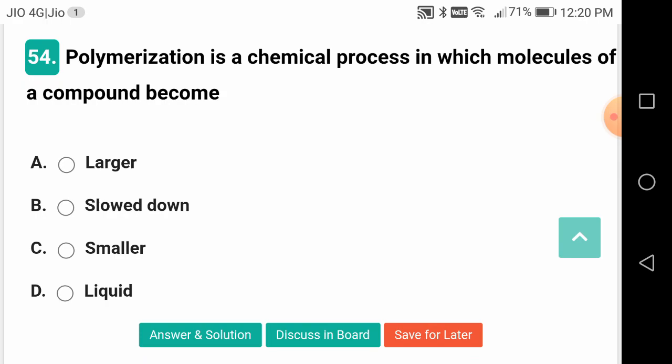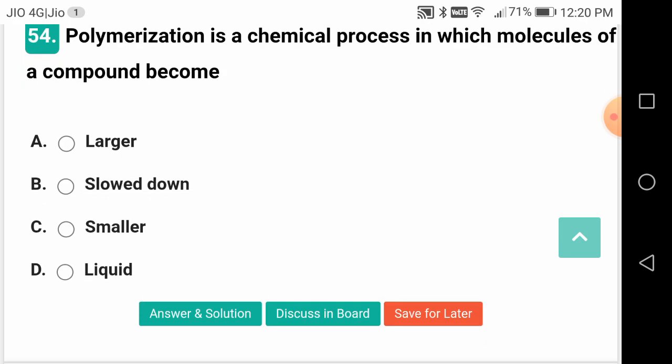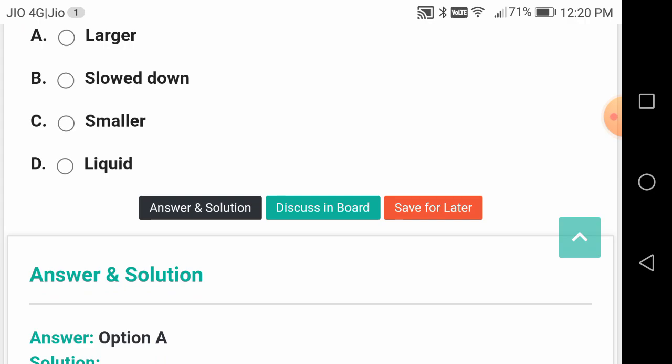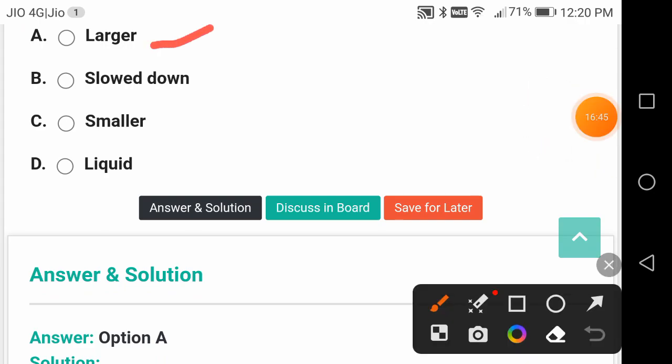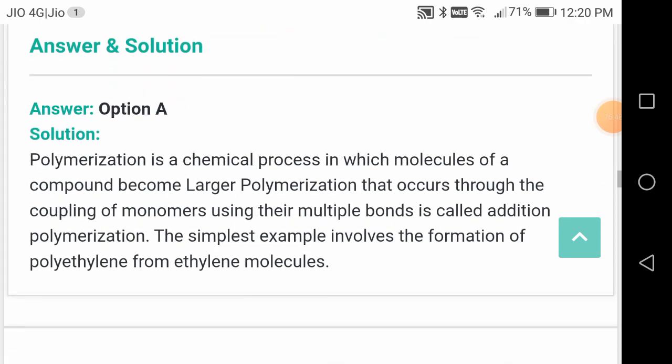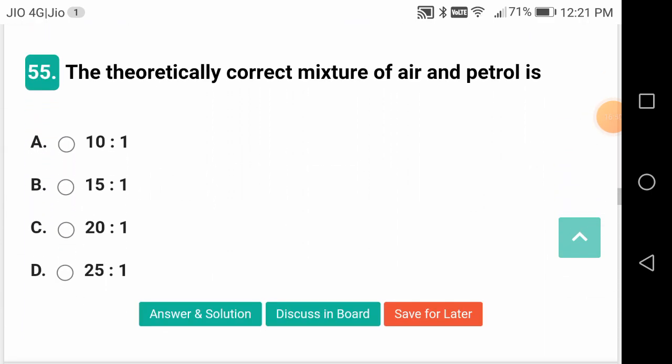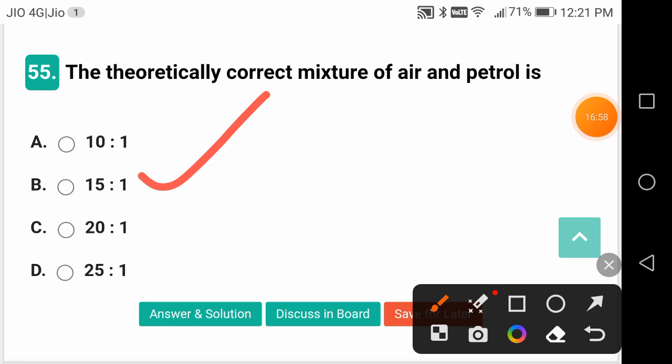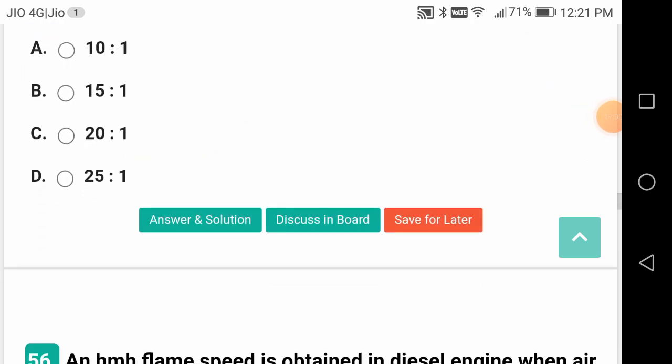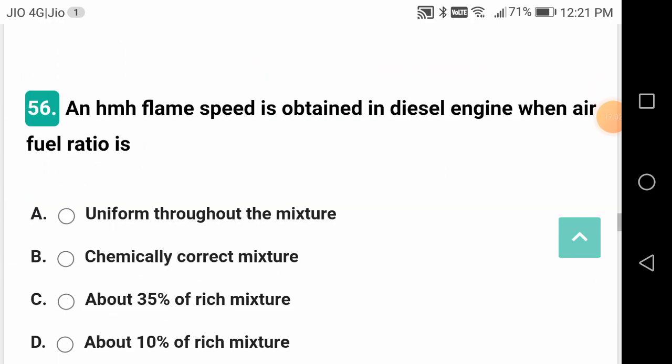Polymerization is a chemical process in which molecules of a compound become larger. The theoretical correct mixture of air and petrol is 15:1 roughly, 14.5:1 precisely, but you can round it to 15:1.